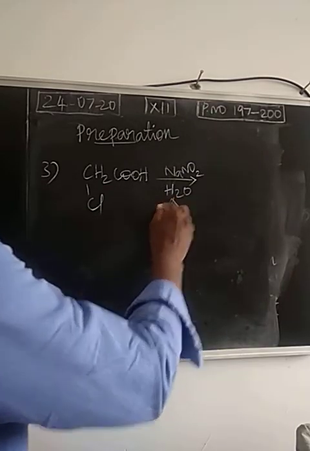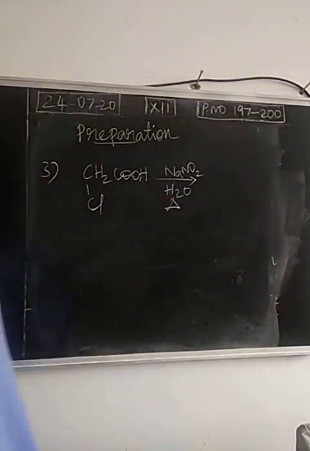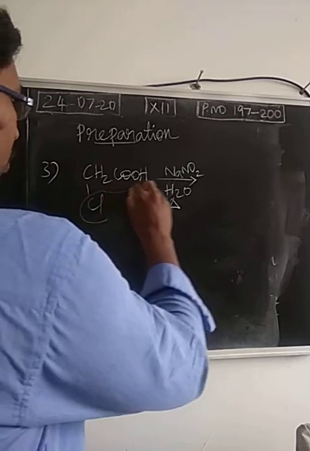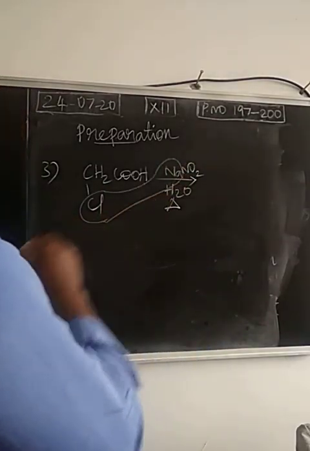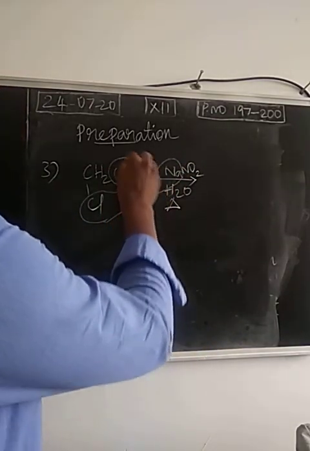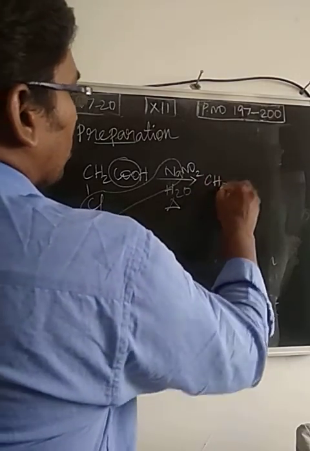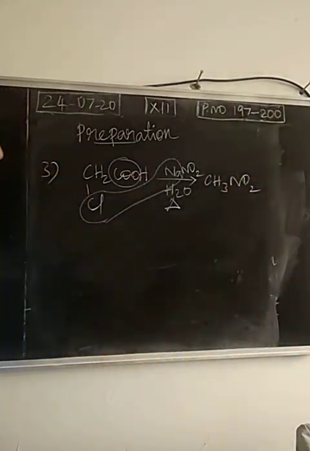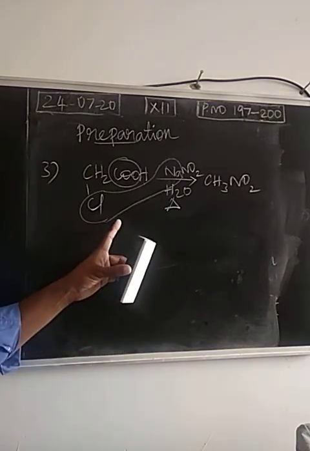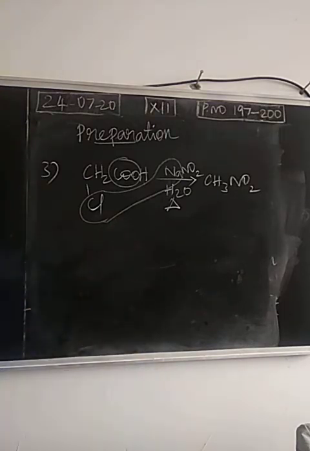There will be a liberation of sodium chloride and carbon dioxide. The remaining product is CH3NO2. So nitromethane can be prepared with the liberation of carbon dioxide and sodium chloride.